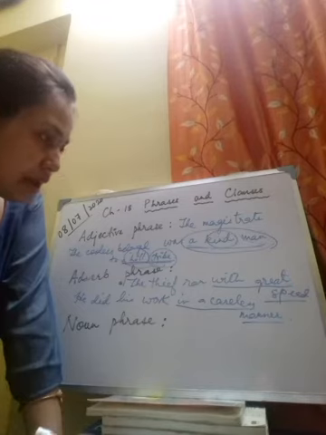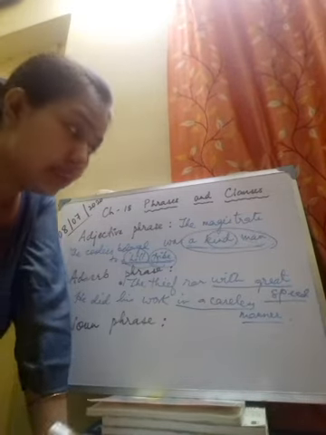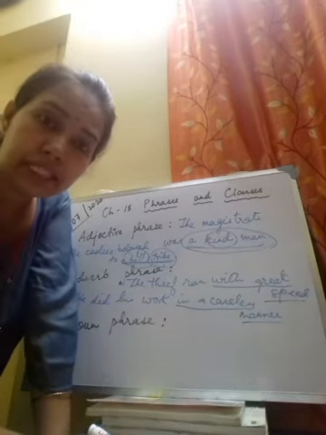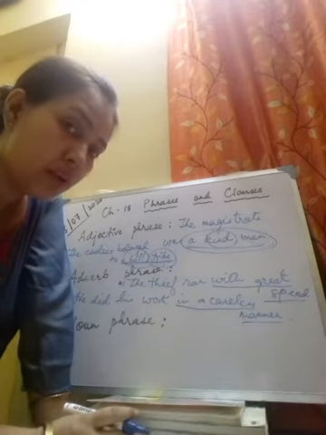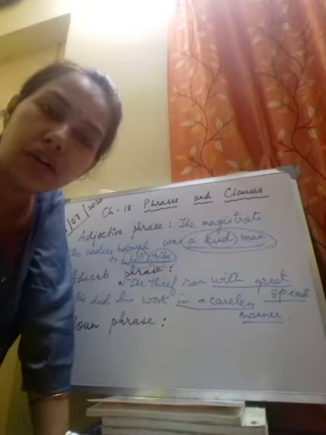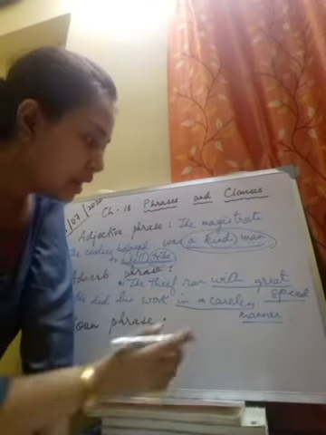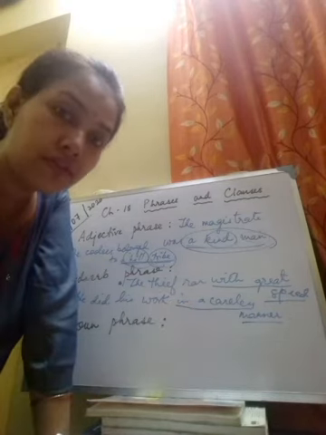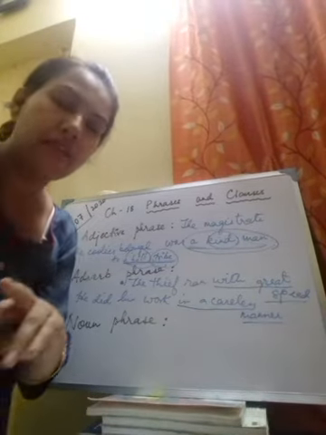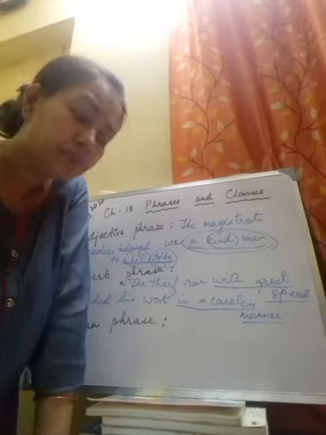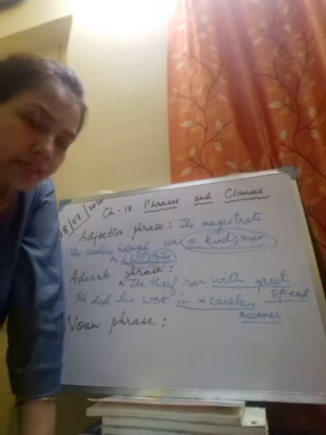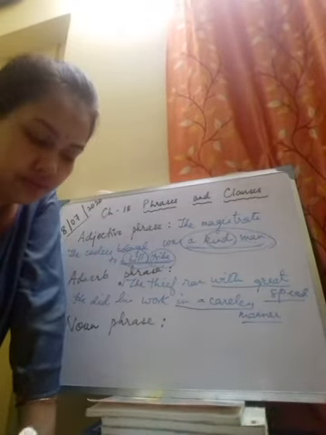See, the thief ran with great speed. With great speed, how did he run? This is adverb, sorry children, not adjective, adverb. This is adverb of quality, with great speed. He did his work in a careless manner. How did he do his work? In a careless manner. Again, that is adverb of quality. So you are to remain very clear about adverb of quality, adverb of quantity, adverb of number, adverb of time, adverb of place, and how these are used in these phrases. Only then will you be able to easily identify the adverb phrase.